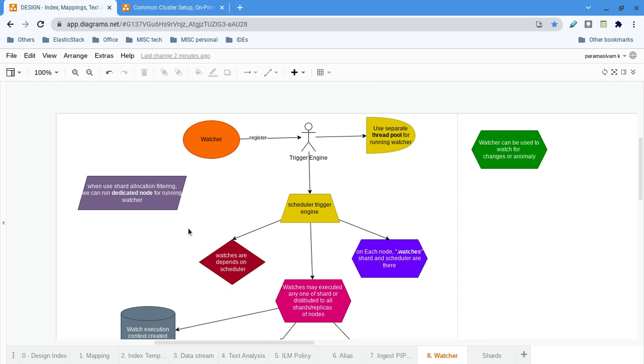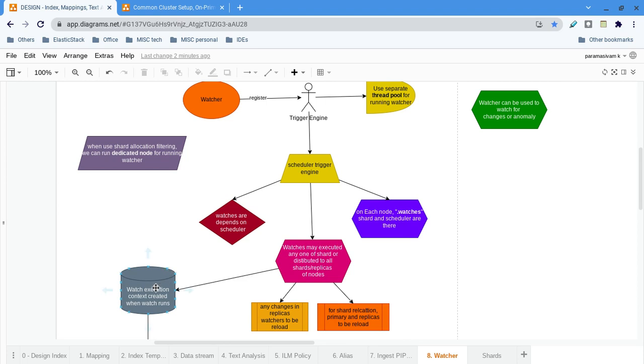One thing I forgot to tell you: when the execution starts, the execution context is created. That context is a kind of map, in Java terms, or you can say a packet.